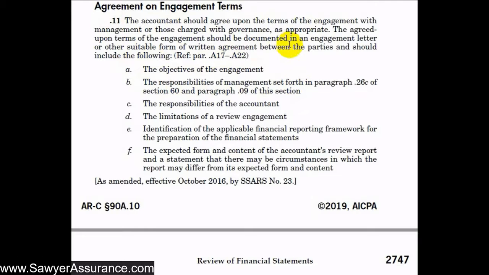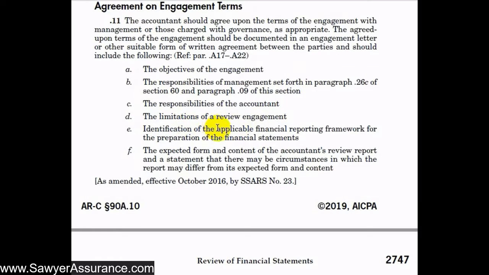And so this should be a written agreement, which we usually call the engagement letter, and it should contain the following items. It should contain the objectives of the engagement. It should contain the responsibilities of management set forth in 26C of ARC Section 60A, which we discussed in another video, as well as paragraph 9 of this section, which we discussed in a prior video. It should also discuss the responsibilities of the accountant. It should also discuss the limitations of a review engagement.